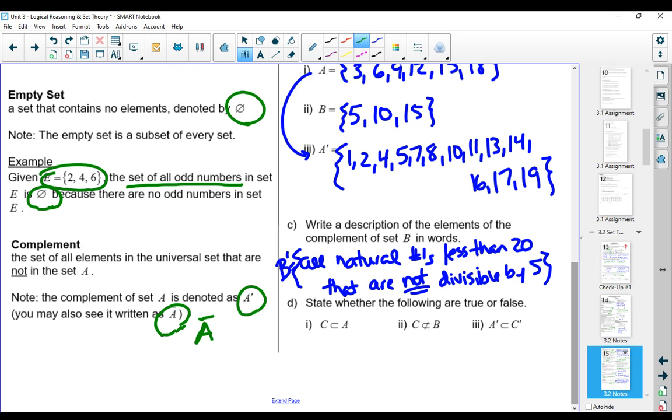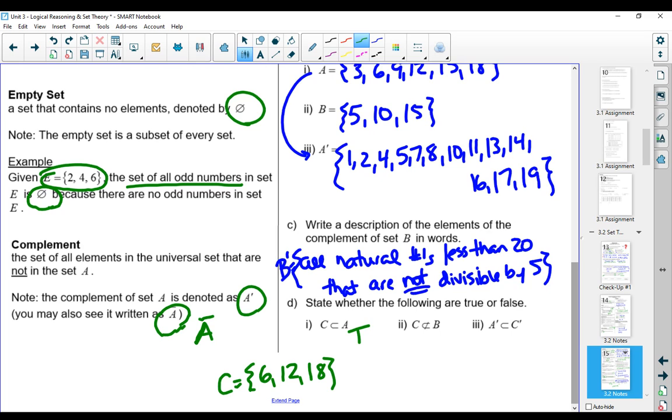In order for C to be a subset of A, every single element in C has to be in A. So C was all of the multiples of 6. If we look at the multiples of 6 that are less than 20, we've got 6, 12, and 18. And if we look up at A, 6, 12, and 18 are all in there, so this is a true statement. C is a subset of A because everything in C is also in A.